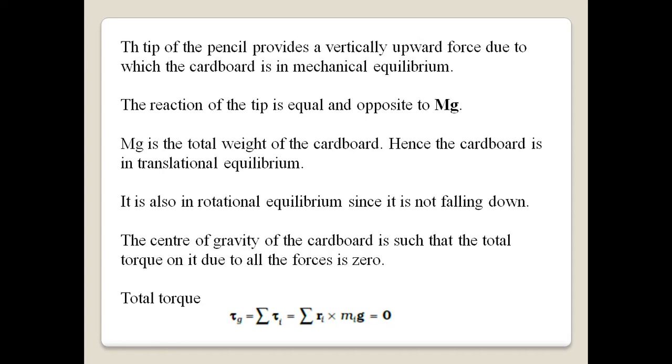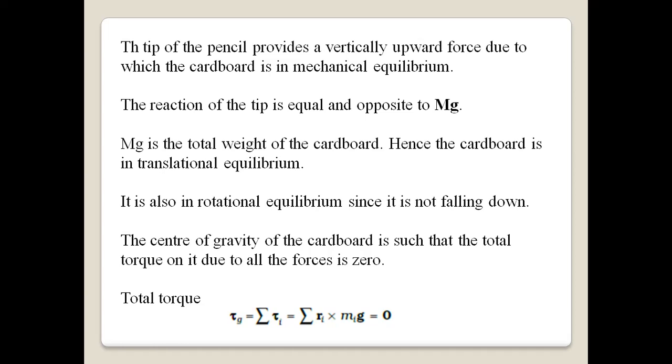And you know, in mechanical equilibrium, there are two types of equilibrium. One is translational and the other one is rotational. So mg is the total weight of the cardboard, and since it is balanced, it is in translational equilibrium. Similarly, since the cardboard is not falling down, it is also in rotational equilibrium.